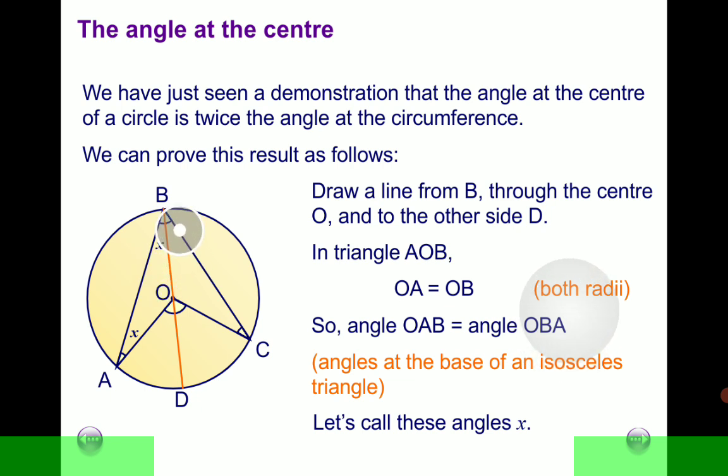Now we can repeat the process for this other part of the diagram, the triangle OBC or OCB, whichever order we follow, to show that this angle here is also equal to this angle there. All right.